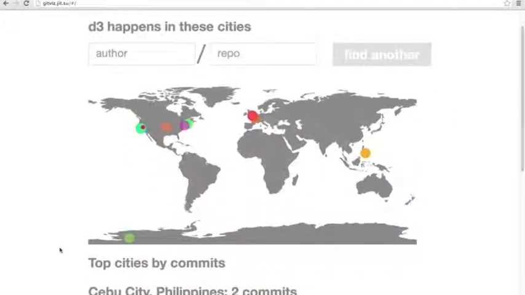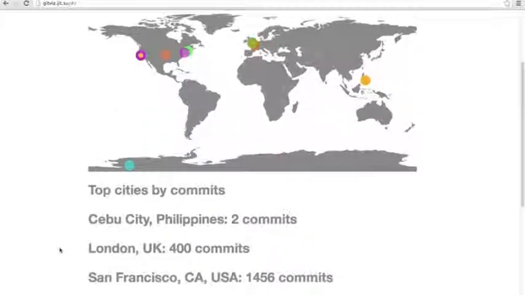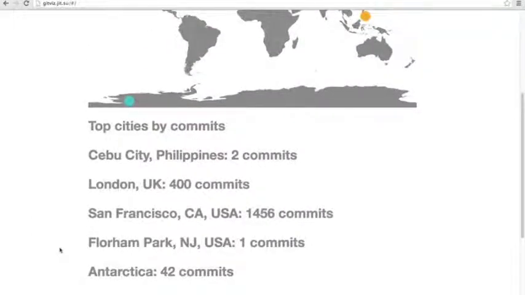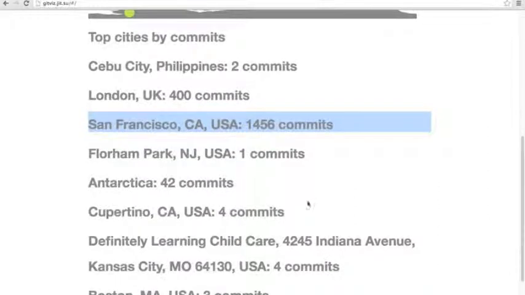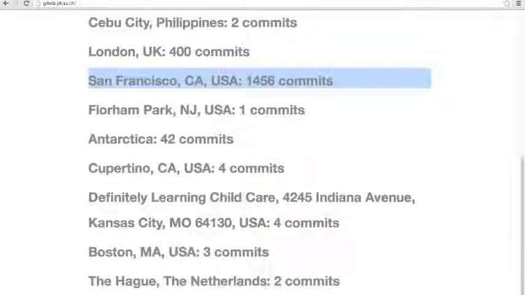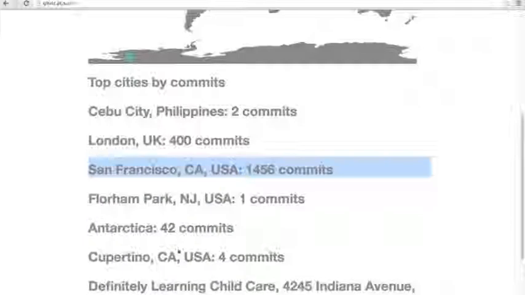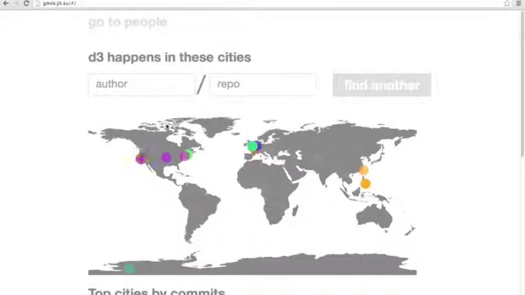And below here, you can see the top cities by commits. These aren't ordered yet. That'll be fixed soon, hopefully. And let's see, San Francisco is where a lot of them come from. I guess Chicago did not make the list. Okay. The next thing to show you is